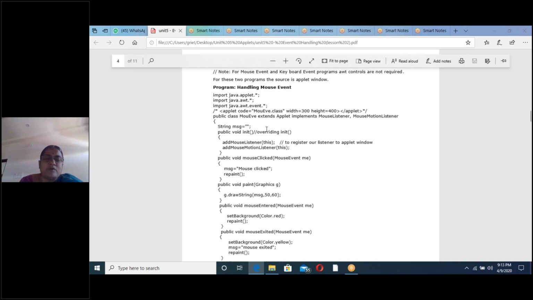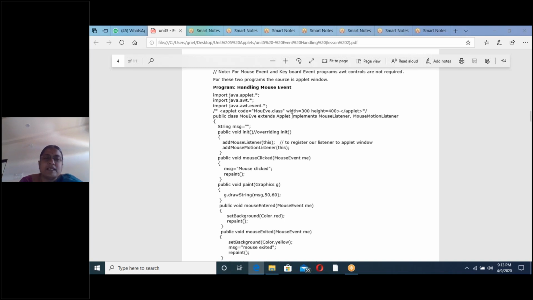But in event handling programs, we override two methods of the Applet class: init and paint. In a normal applet program, we override only the paint method. That is one more difference between normal applet programs and event handling programs. So in event handling programs, we override the init method and paint method of the Applet class.